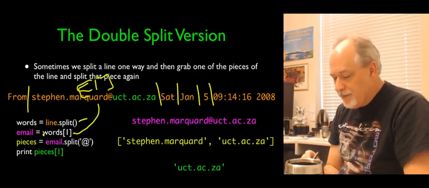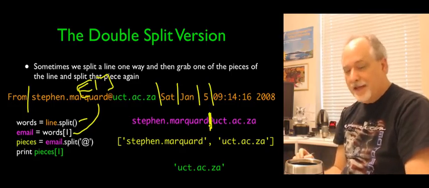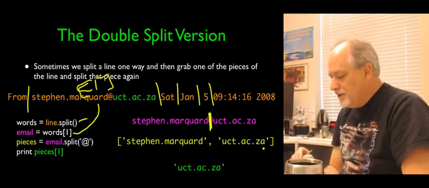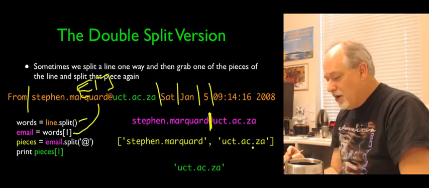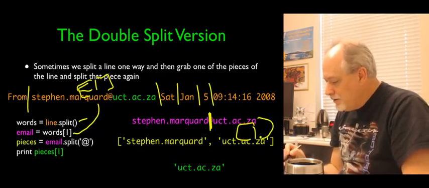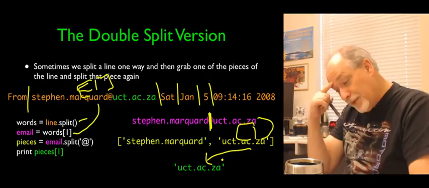Then we take the email address and split it by an @ sign, and we get a list of the pieces, the email name and the email host, and then we grab the sub 1 of that, and then we have the host. So that's the double split way of doing this.